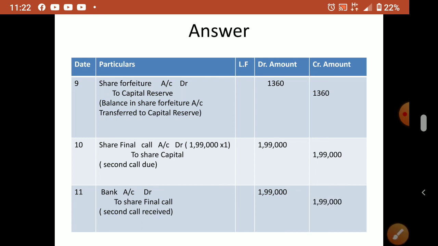So whenever a smaller number of shares is reissued, you have to calculate the proportionate amount to be transferred to the capital reserve. That is the main adjustment in this question. The treatments are the same, and in the question they asked to prepare the cash book also.